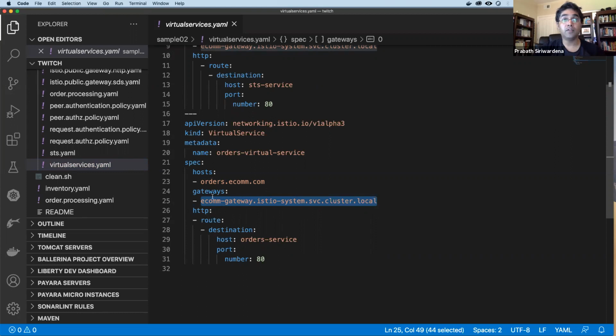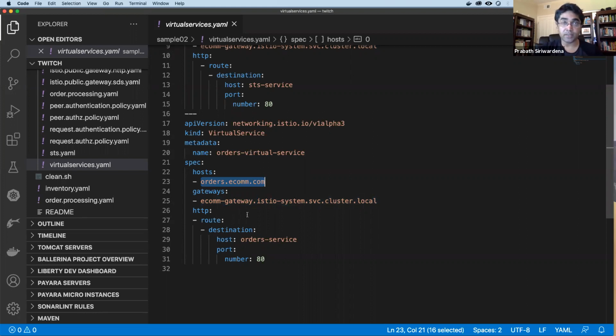And also, even though the value of the gateway element matches the gateway picked by Istio, that isn't enough. You also need to match the values we have defined under the host element, right? So here we have an asterisk under the host element in our gateway resource. So this virtual service will match, and it is also attached to that particular gateway. In fact, you can attach a given virtual service to multiple gateways, and one gateway can route traffic to multiple virtual services.